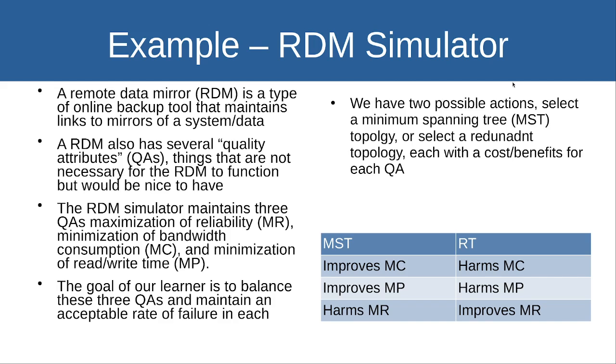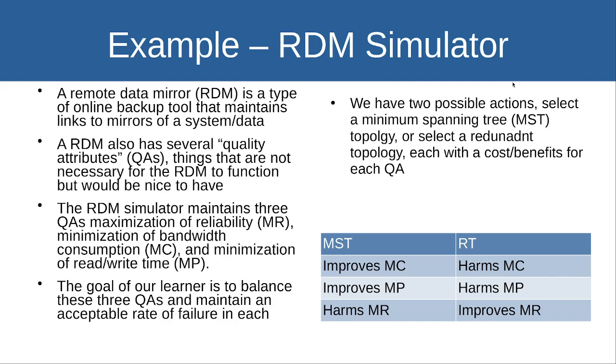There are three that we are concerned with. The maximization of reliability, which is simply the number of links to the backup, the minimization of bandwidth consumption, and the minimization of read-write time. These three quality attributes are in conflict with each other, as increasing the number of links will also increase the bandwidth consumption and increase the read-write time, and then reducing the number of links will reduce the bandwidth consumption.